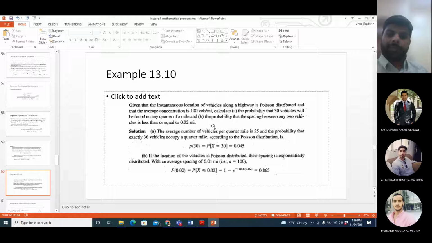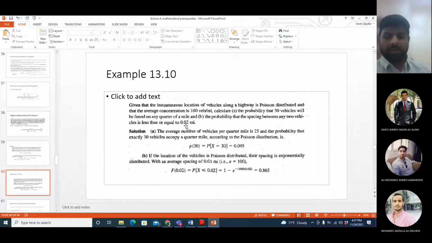Okay, part B. Part B I guess is about the spacing between the vehicles. Part A was about the density of the vehicles. Part B is the spacing between the vehicles. So if density is vehicles per mile, then spacing is the inverse of that, miles between two vehicles. Now they are saying calculate the probability that the spacing between any two vehicles is less than or equal to 0.02 miles.